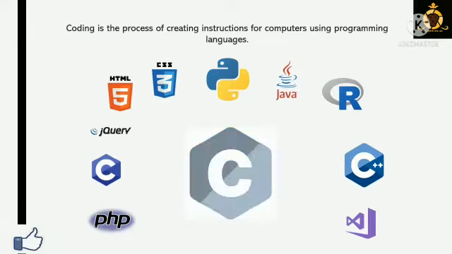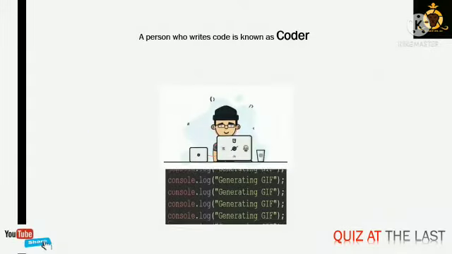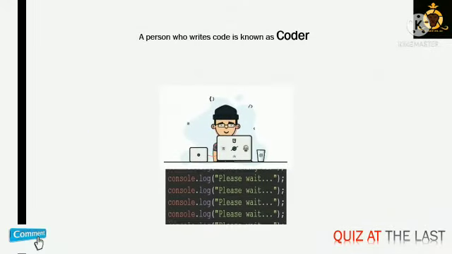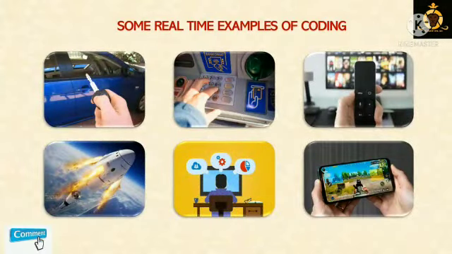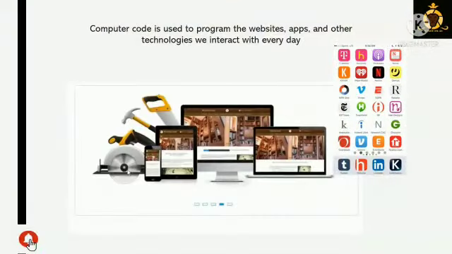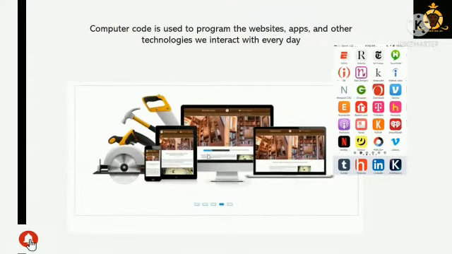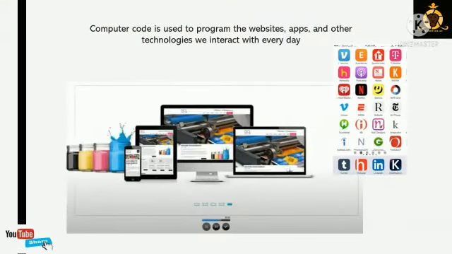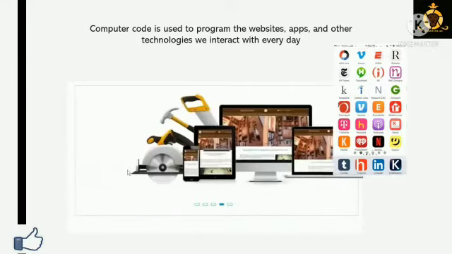Some of them are here. A person who writes code is known as a coder. Some of the real-time examples of coding are here. Computer coding is used to program many apps, websites, and other technologies in day-to-day life.